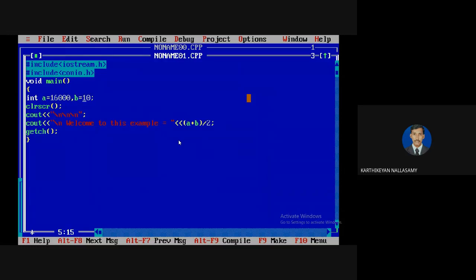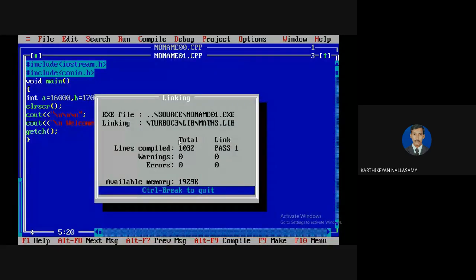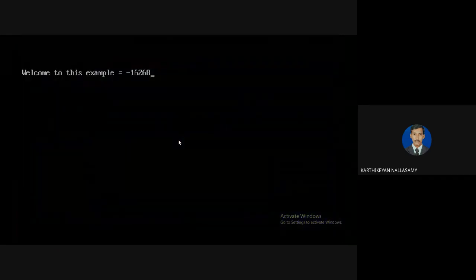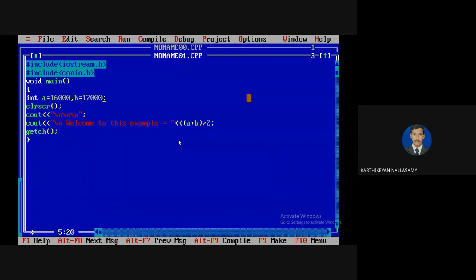For example, I'm going to enter 16,000 and 17,000. We know that it won't give a correct answer because the integer capacity is 32,767 only. My answer, 16,000 plus 17,000, is beyond the range. So this is called a latent error. From that, we can clearly understand that there are four possible errors in a programming language.